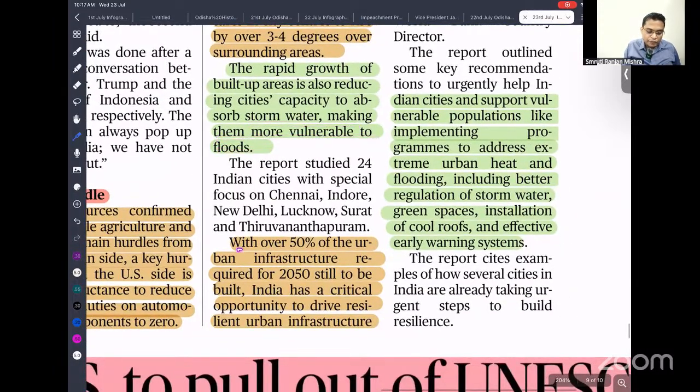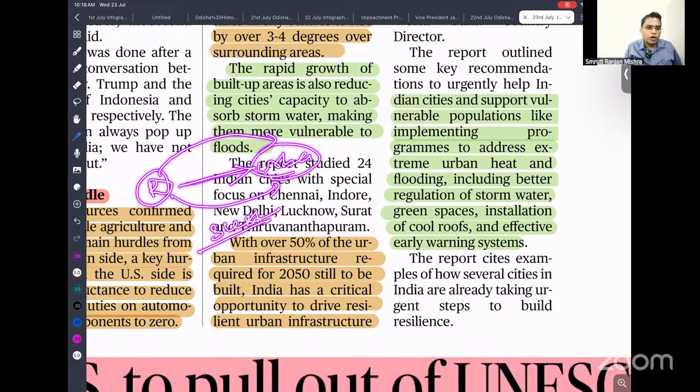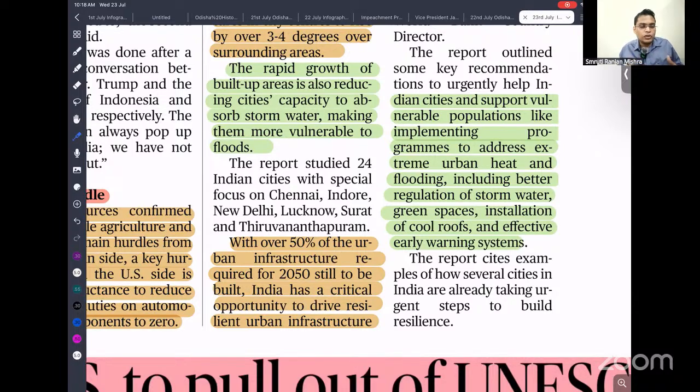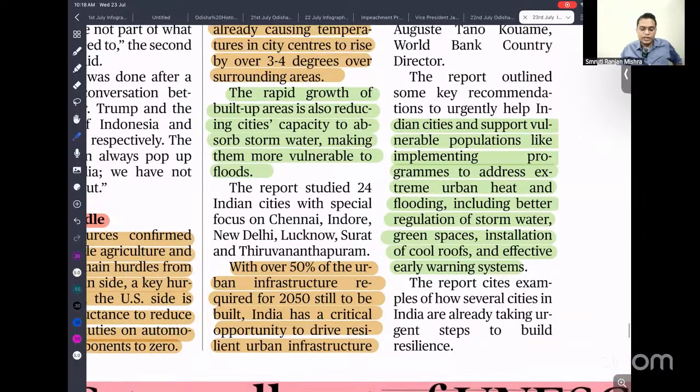Over 50% of the urban infrastructure required for 2050 is still to be built, so India has a critical opportunity to drive resilient urban infrastructure. We are in the process of transition from rural to urban, and we know what kind of problems we are going to face. In our transformation, we need to ensure sustainability and resilience of all our infrastructure. So it is a good opportunity for us, because we know what problems we will face in future. If we can design properly, we can get a lot of benefits.